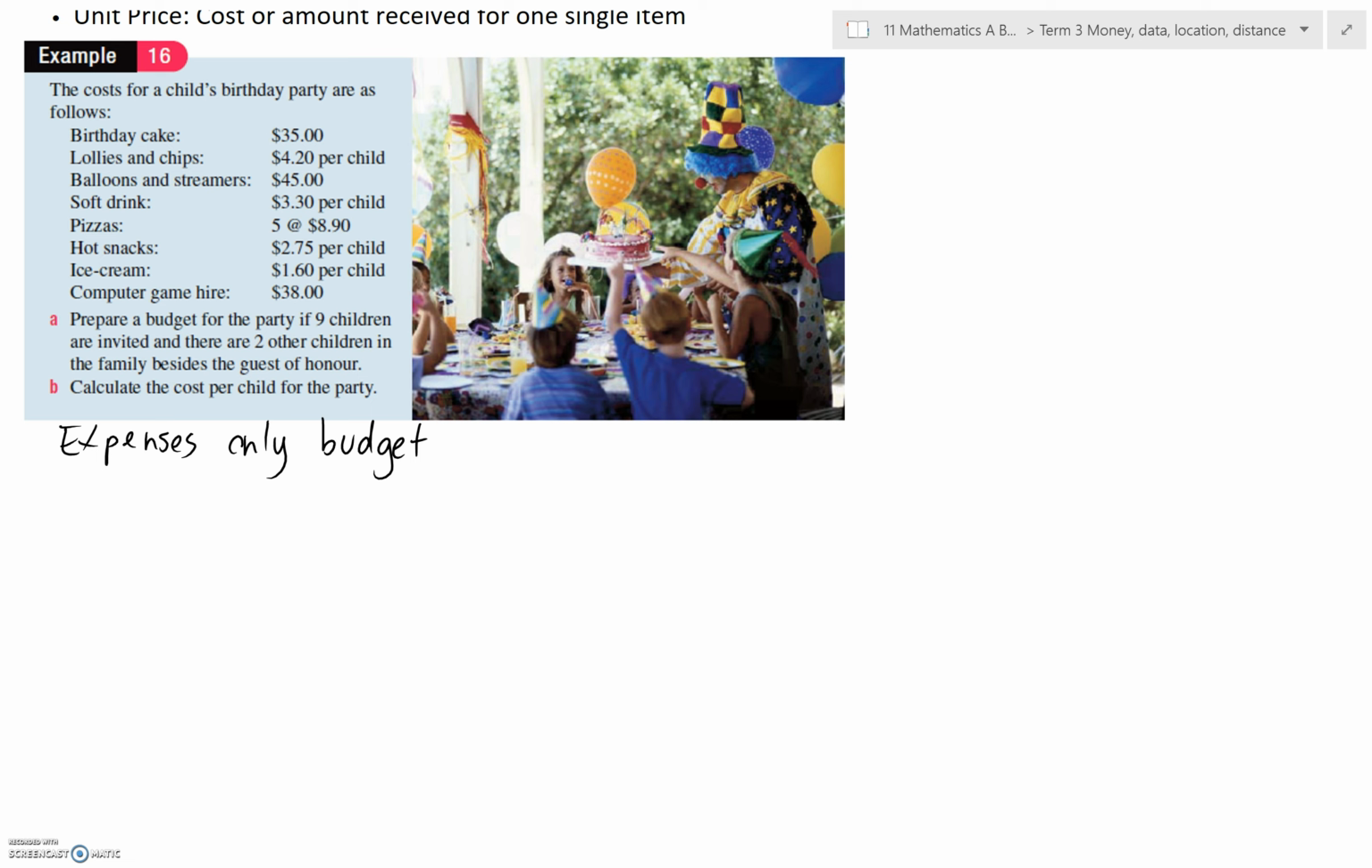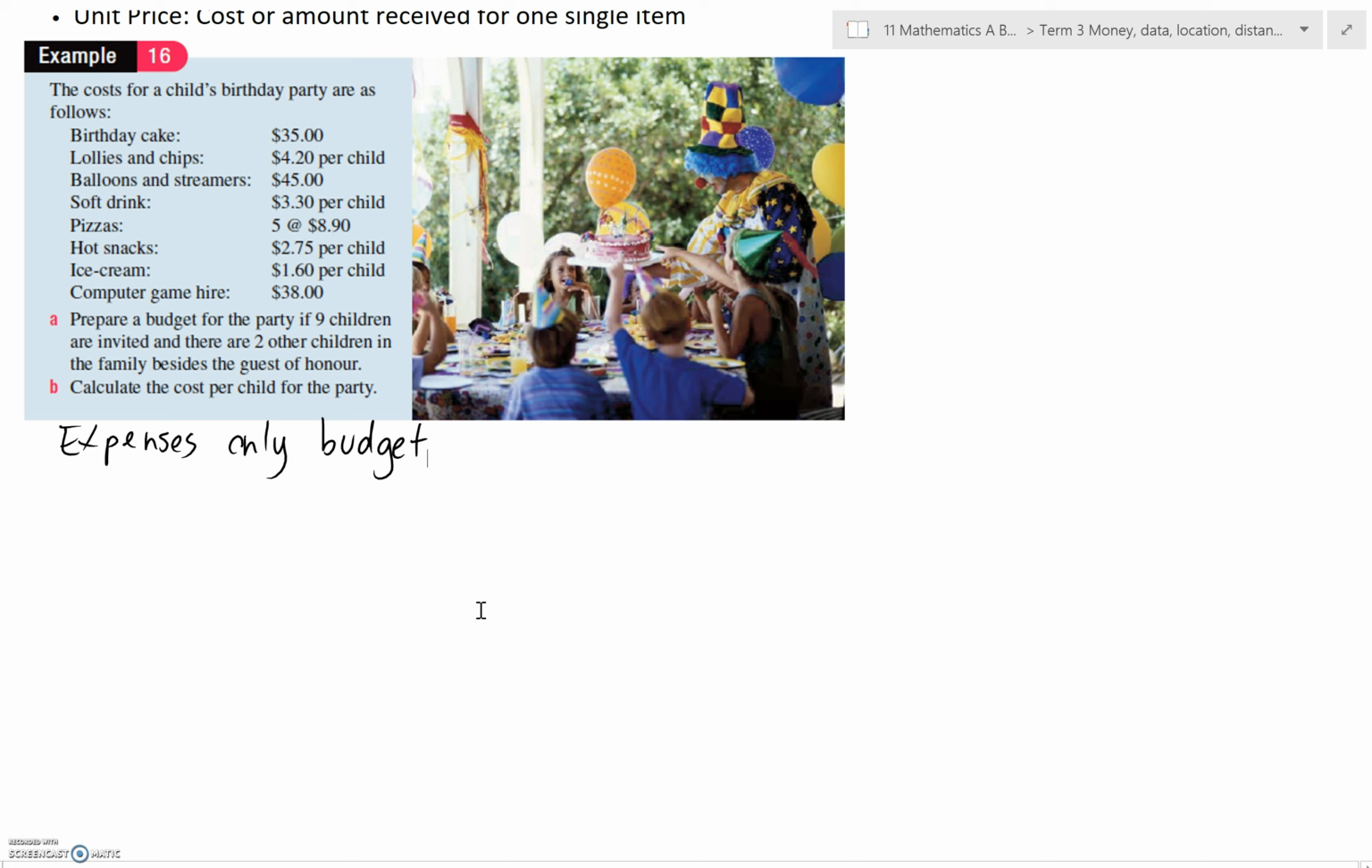Okay, part A says prepare a budget for the party if 9 children are invited and there are 2 other children in the family beside the guest of honor, and we also have to calculate the cost per child for the party. Okay, let's do that now.